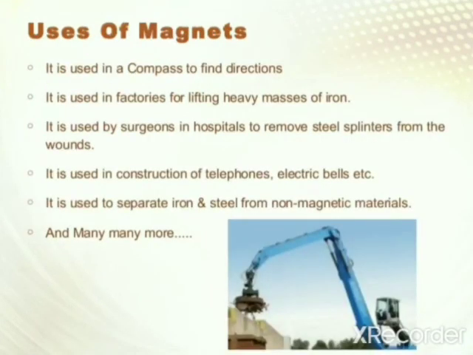Uses of magnets. It is used in a compass to find direction. It is used in factories for lifting heavy masses of iron. It is used by surgeons in hospitals to remove steel splinters from wounds. It is used in the construction of telephones, electric bells, etc. It is used to separate iron and steel from non-magnetic material, and many more.